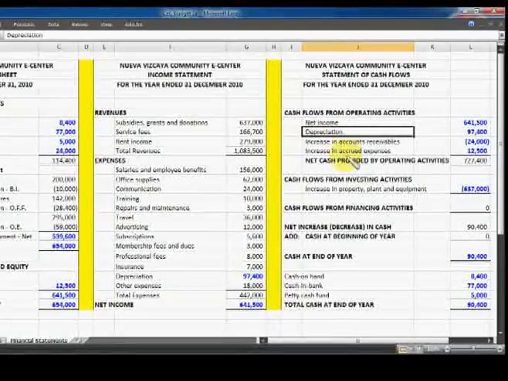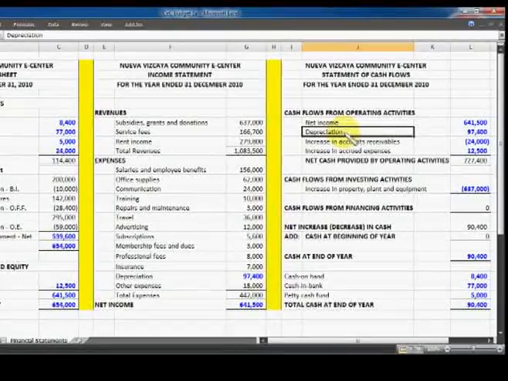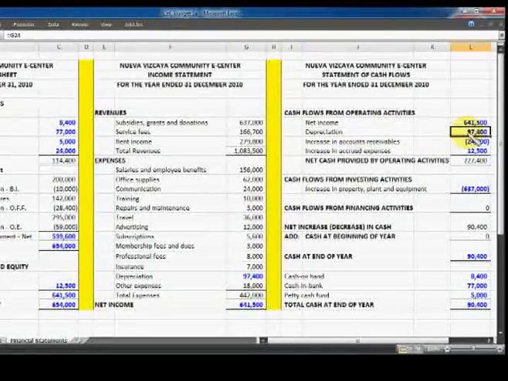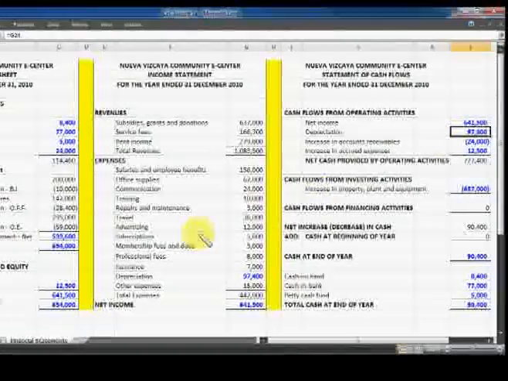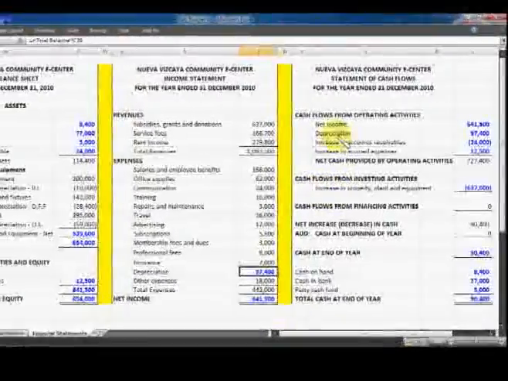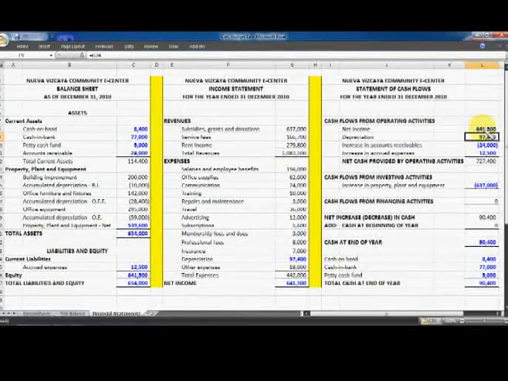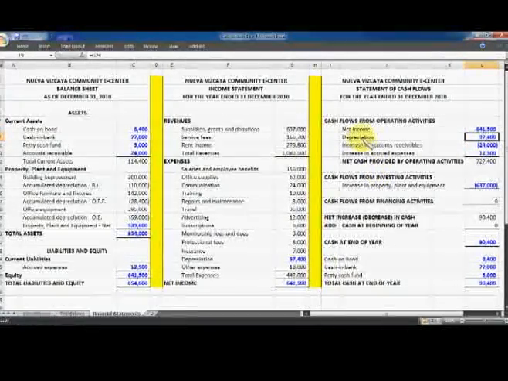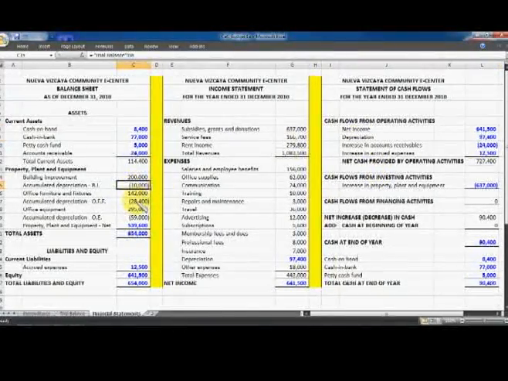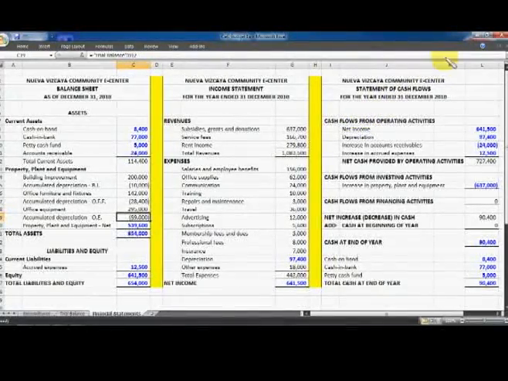Depreciation is a non-cash transaction, and so we have to add it back to the net income because it has been previously deducted in the net income. Since it does not entail any cash transaction, it should be added back to the amount of net income, because the entry for depreciation is debit depreciation and credit accumulated depreciation. Take note that there is no cash account involved in the accounting entry.